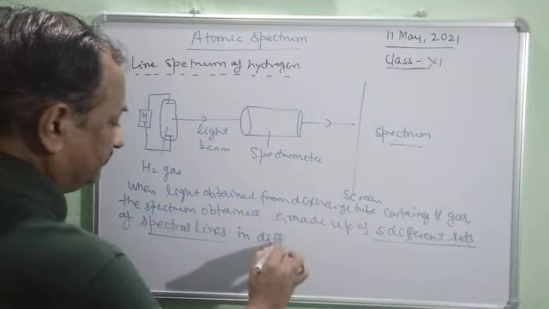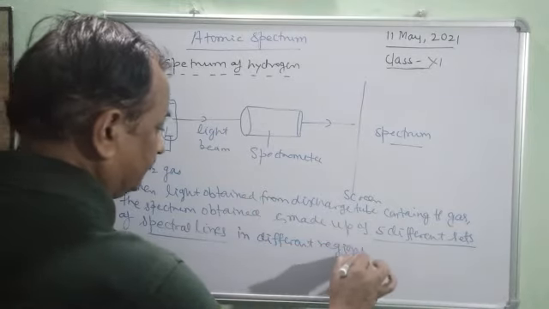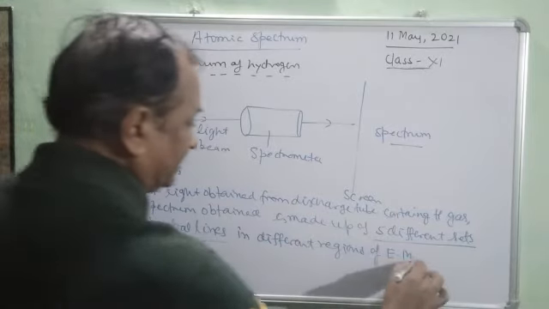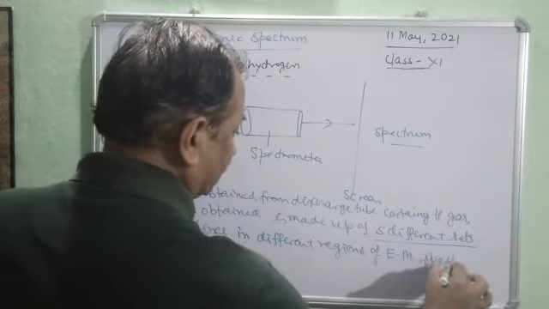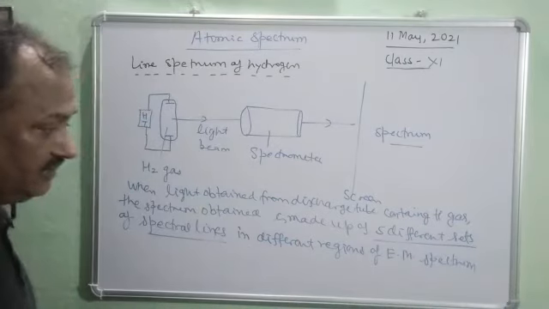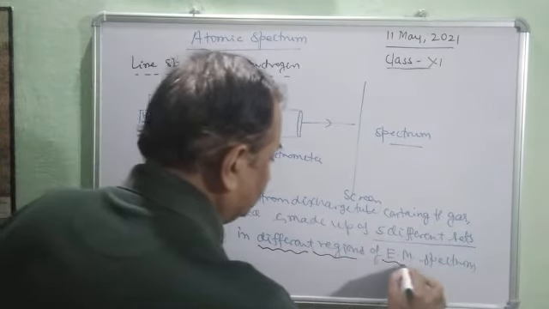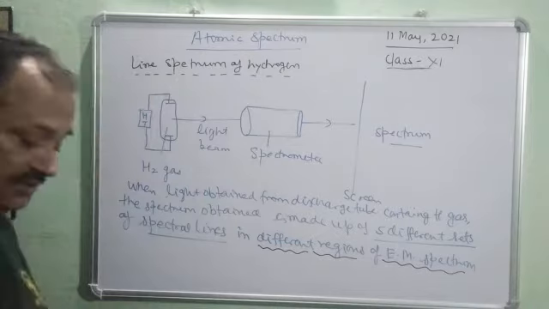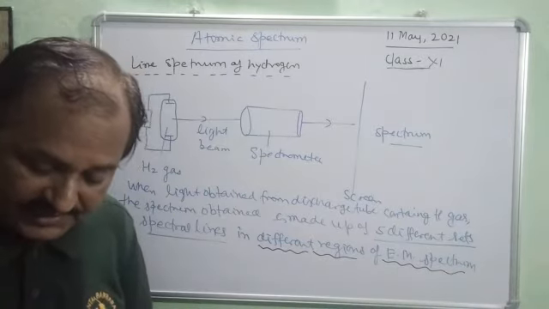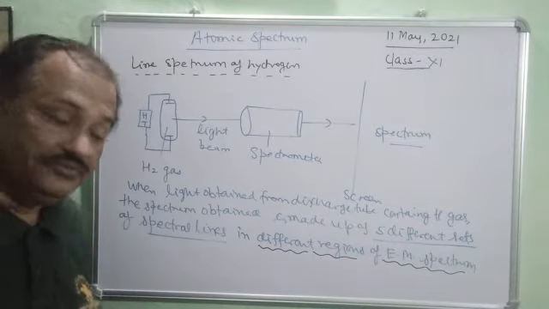Different regions. This is very important to note. We have the different regions of the electromagnetic spectrum, and the regions are ultraviolet, visible, and invisible.